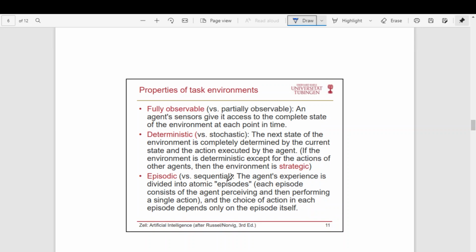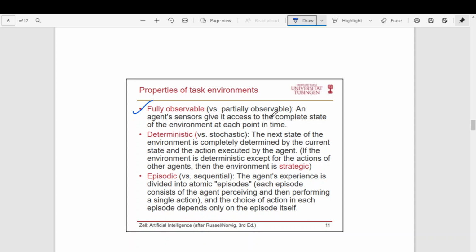Right? Then let us try to understand the different types of environment. So far we have concentrated on the agent. Now let us discuss the types of environment. The environment also can be of different types, and these are some of the classifications. The first category is that the environment can be either fully observable or partially observable.